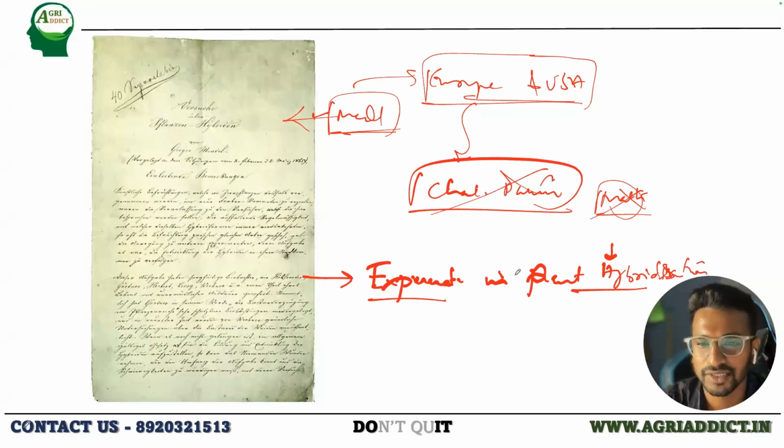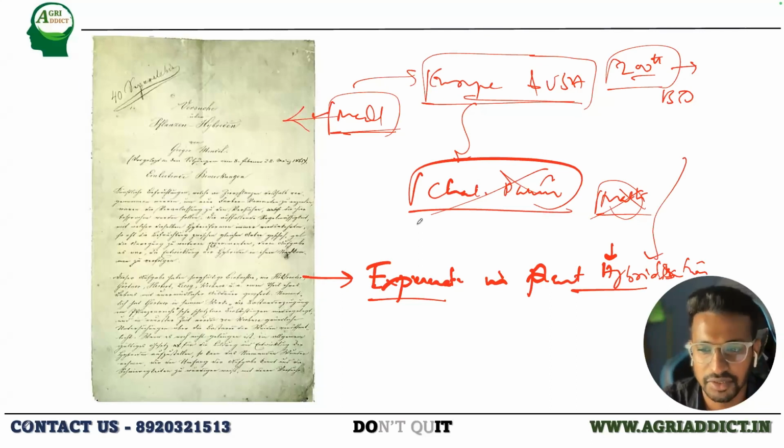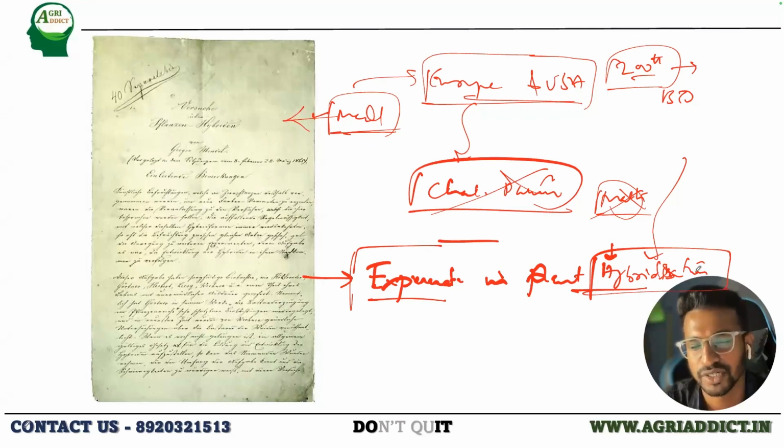But recently, in one symposium for the bicentenary, the 200th birthday of Mendel, at IARI, BD Singh himself told this. The correct translation of the German is the experiment in the plant hybrids. This is just for your knowledge, but in the exams, mostly they will give hybridization. They won't confuse you with hybrids and hybridization. Just stick to it, but at least know that it is actually the experiment in plant hybrids.